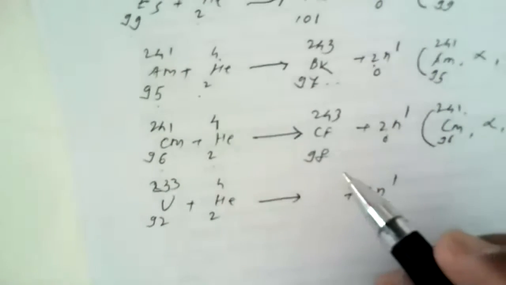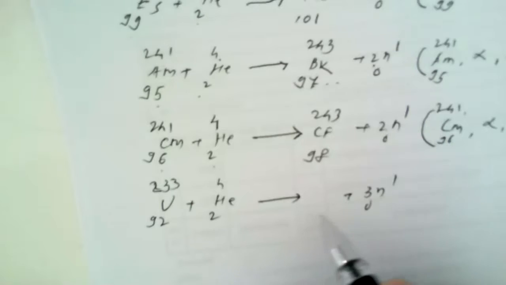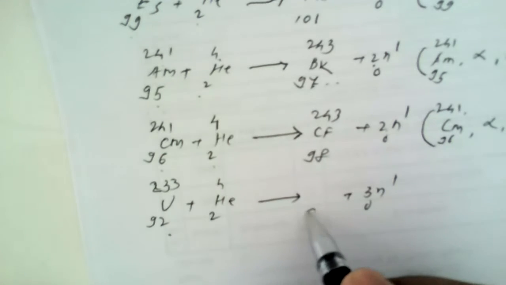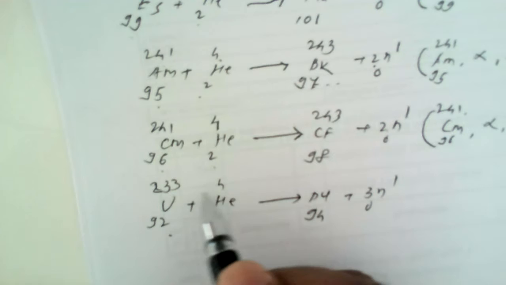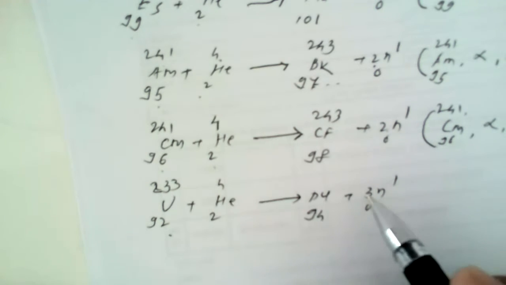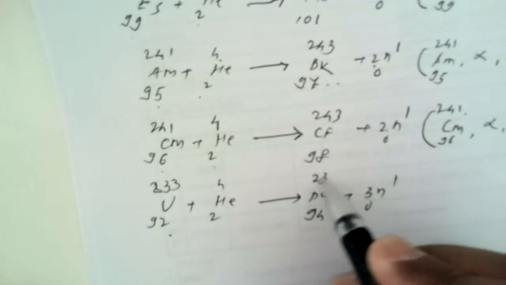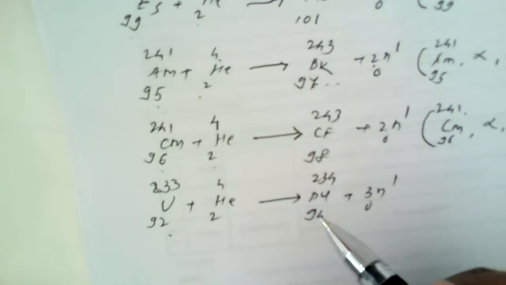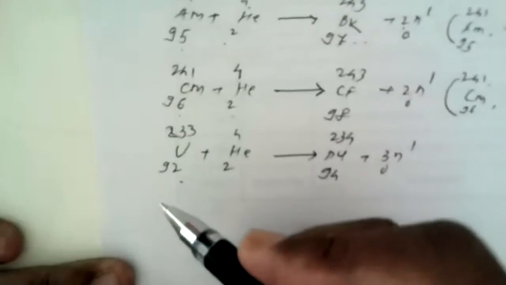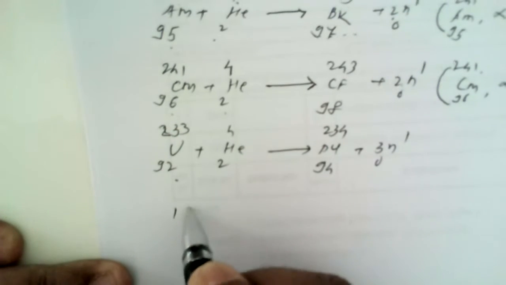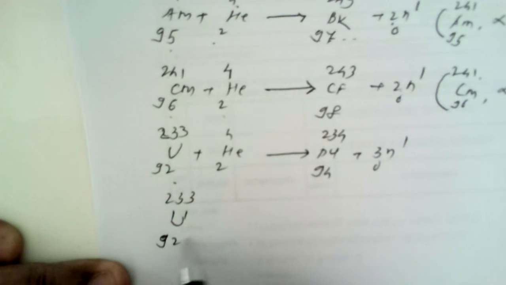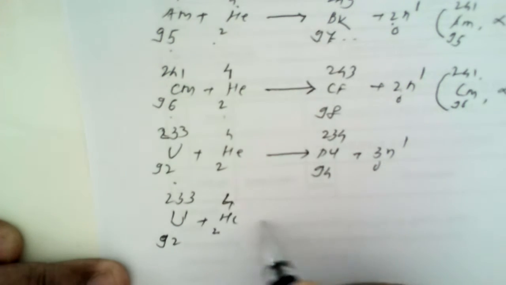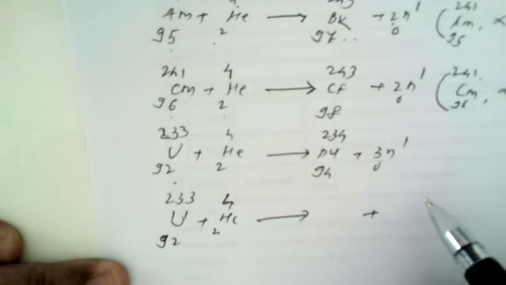Plutonium. Yes, it is plutonium. The answer is correct. 92 plus 2 is 94. It is plutonium. And 233 plus 4 is 237 minus 3 is 234. It is plutonium. Now, again, take for instance the same uranium 232 nucleus with which helium 24 is bombarded.